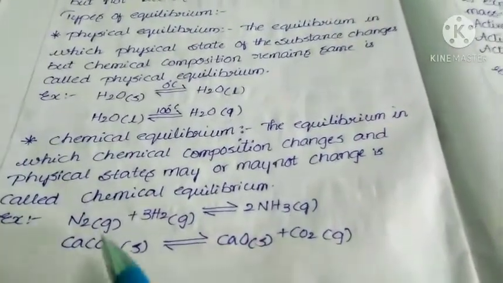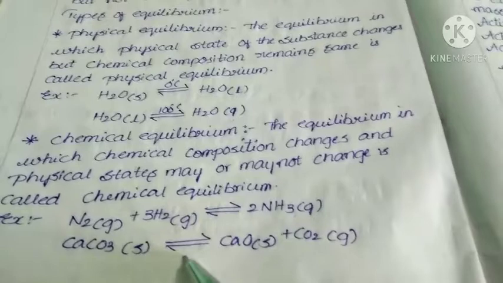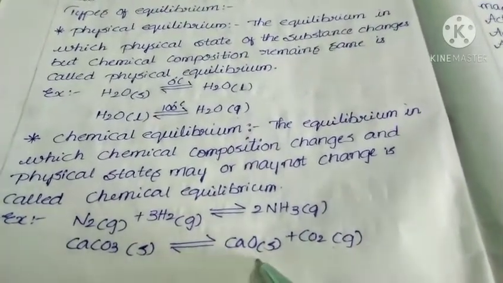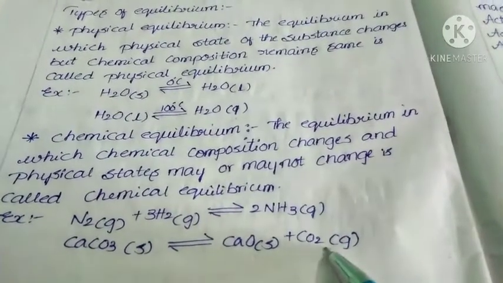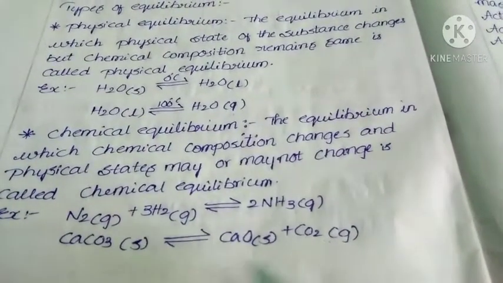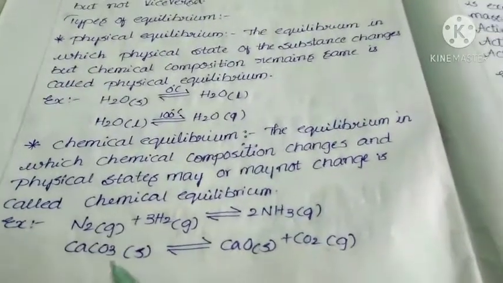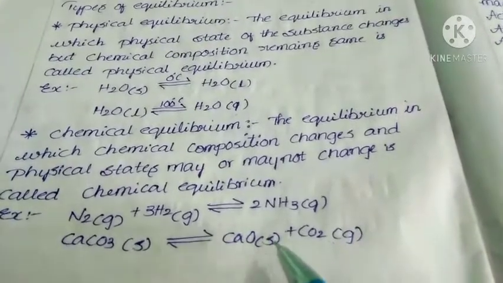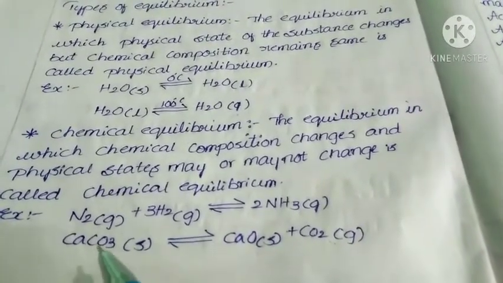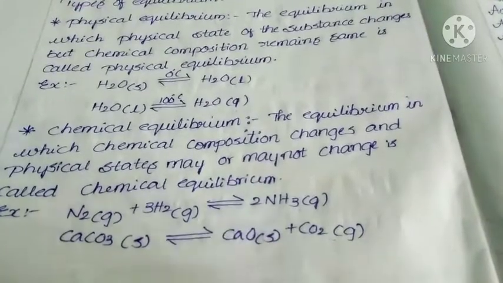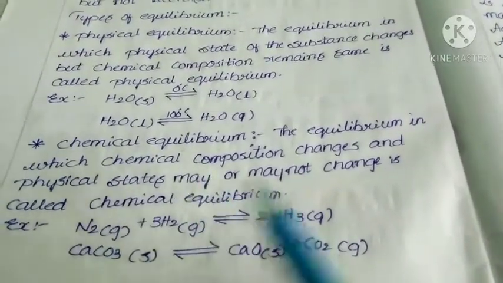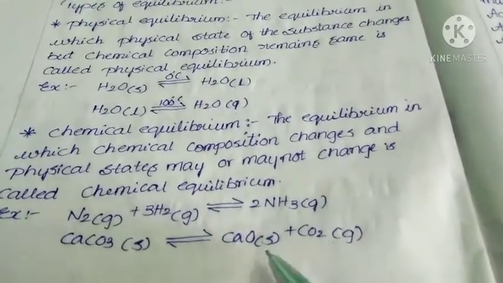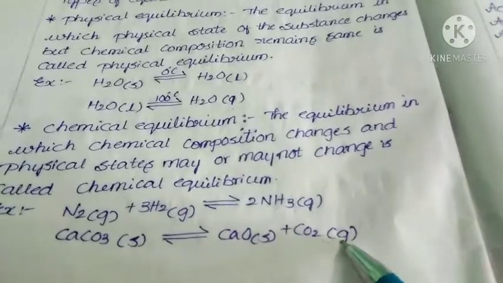If you see one more example, that is CaCO3. When CaCO3 is present in a closed vessel, we get CaO and CO2. CaCO3 is present in solid state, CaO is present in solid state, but CO2 is in gaseous state. This reaction also can be in equilibrium. Here the chemical formulas changed. This is calcium carbonate, this is calcium oxide, this is carbon dioxide. So the chemical composition changed in reactants and products, and the physical states also changed.